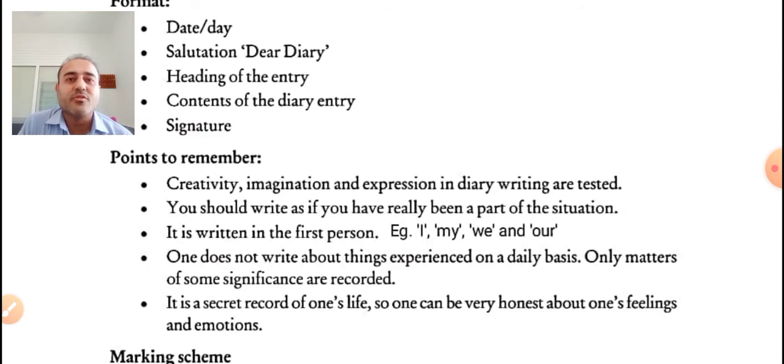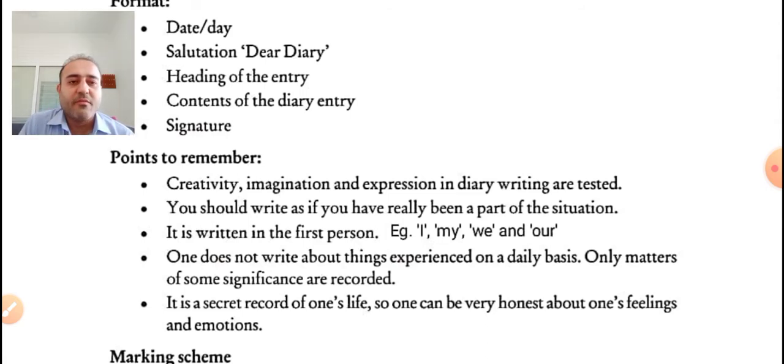And usually the content should be to the point, not too much detailing should be given, because if it is too lengthy and if too much is to be written in the diary, then it becomes a kind of boring work. Okay, only matters of some significance are recorded. So I have already explained to you that some particular or special events or memorable events which you want to remember throughout your life are to be mentioned in your diary entry.